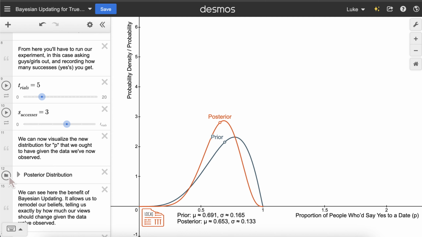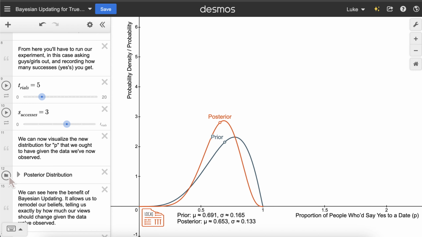The posterior says if you really believed that this prior was an accurate representation of the PDF that best suits your guesses at what the true proportion of people who would say yes to you on a date is, then in light of the new data that you've collected, this is exactly how much you should shift your beliefs. That's an incredibly powerful thing to say because it allows us to take our initial assumptions and show us exactly how much we should be impacted or swayed by the data that we've collected.